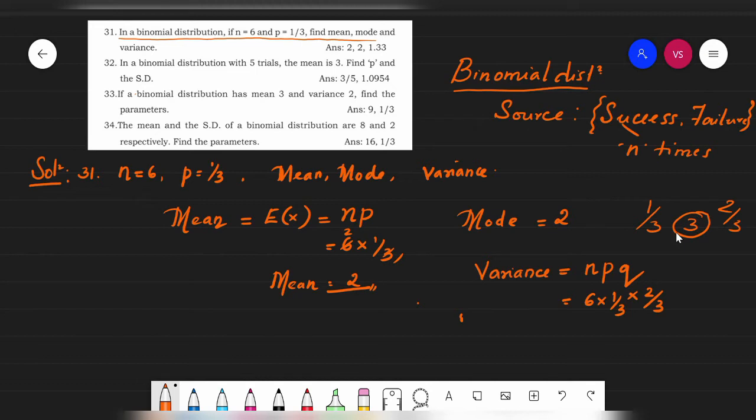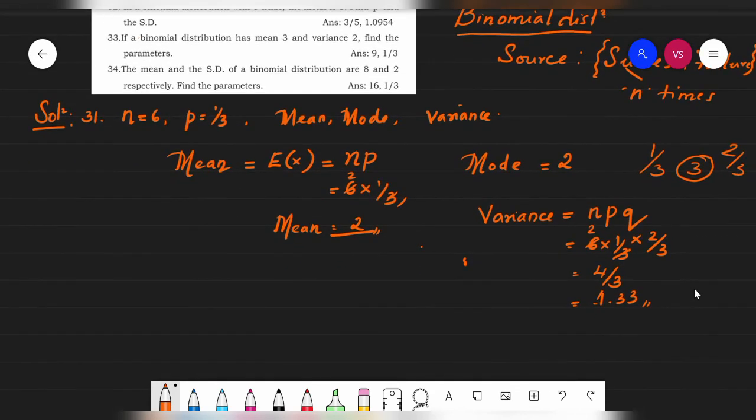This is how I have written 2 by 3. Okay, so 3 ones are 3, twos are, students, it is 4 by 3. 4 by 3, when you simplify, it would be something like 1.333. Okay, so this is the variance of which problem, students? This is the 31st problem. I hope you have understood this. Is that okay? Right.